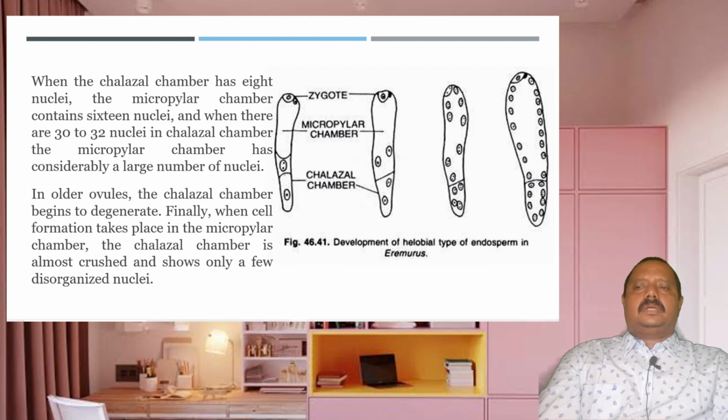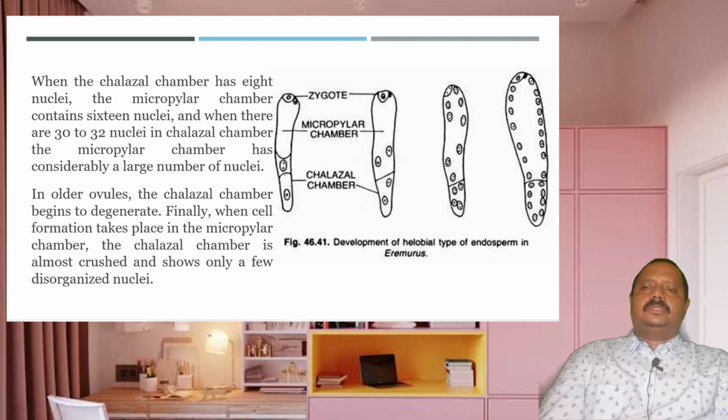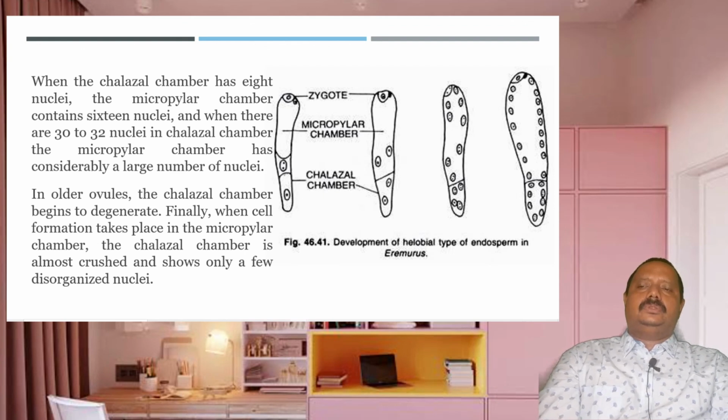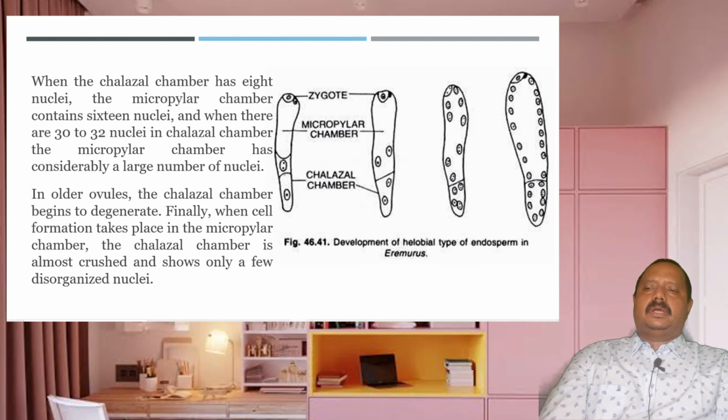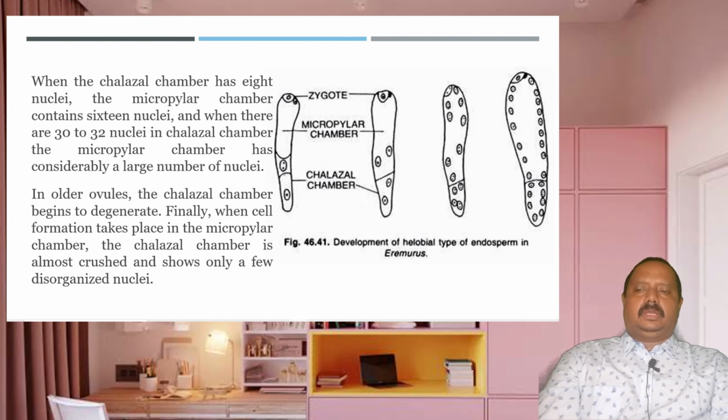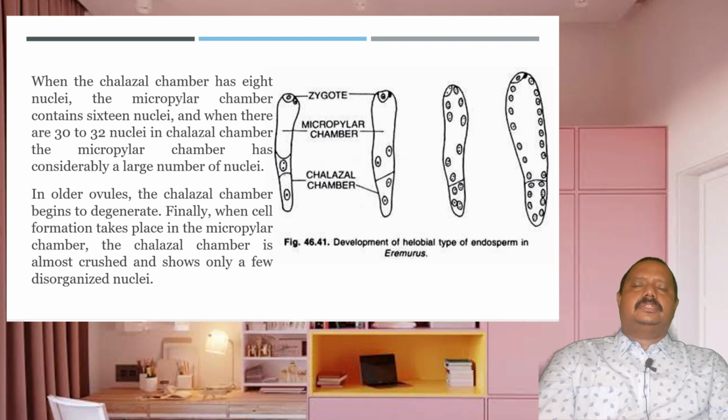When the chalazal chamber has 8 nuclei, the micropylar chamber contains 16, and when there are 30 to 32 nuclei in the chalazal chamber, the micropylar chamber has a considerably larger number of nuclei. In older ovules, the chalazal chamber begins to degenerate. The function of endosperm is to nourish the developing embryo, so the chalazal chamber is utilized first.